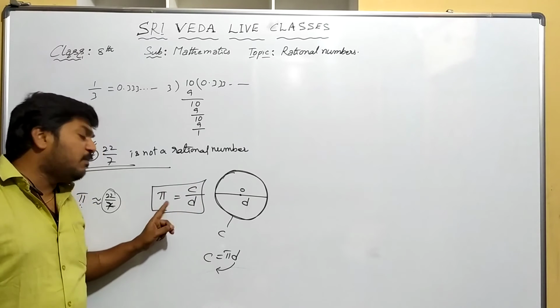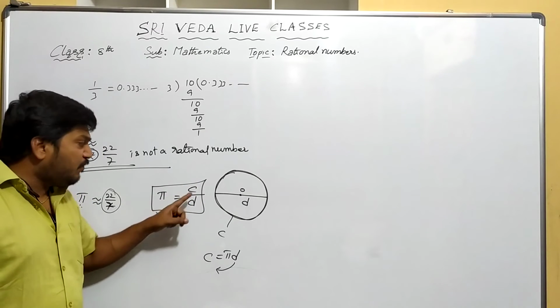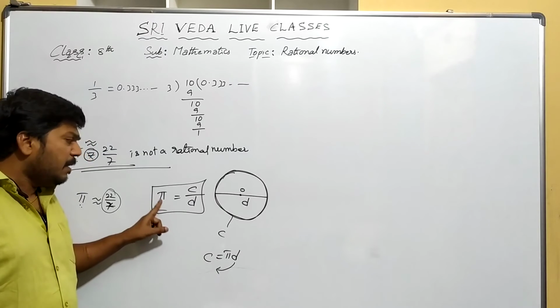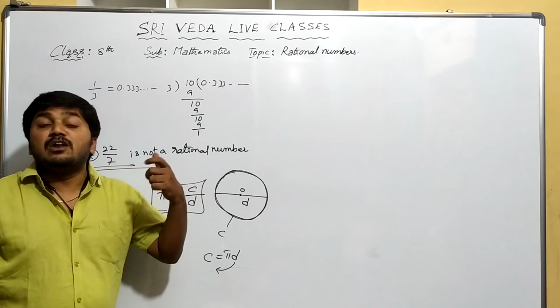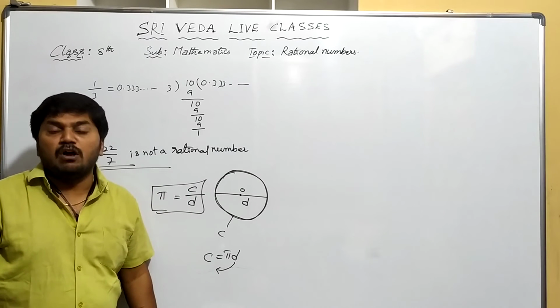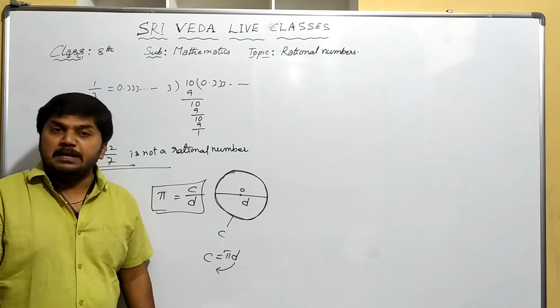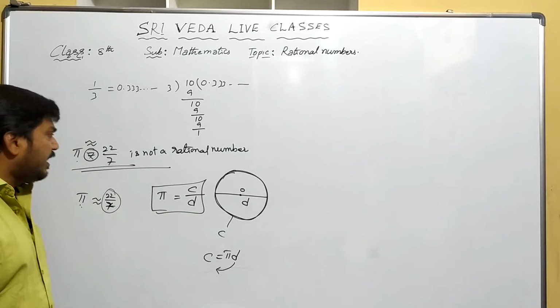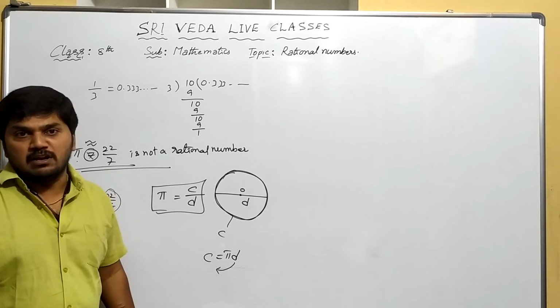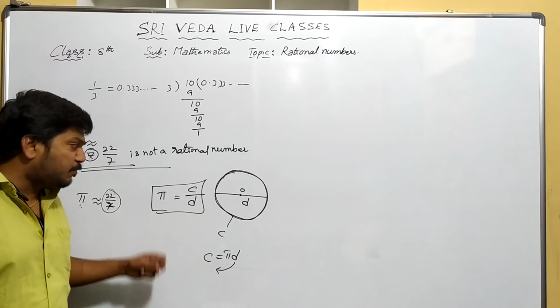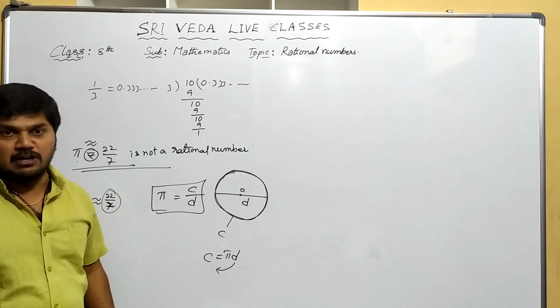Then if we do that, this is the value of pi. But if we compute this pi value, you will get a non-terminating, non-repeating decimal. So that's why pi is an irrational number. Okay. So Euclid proved that it is an irrational number.